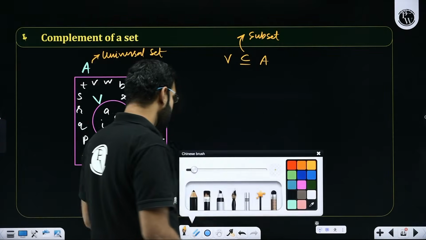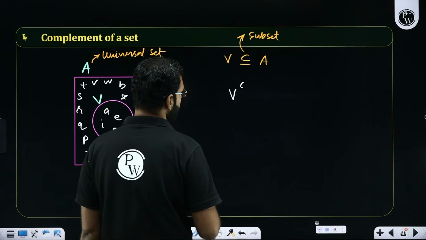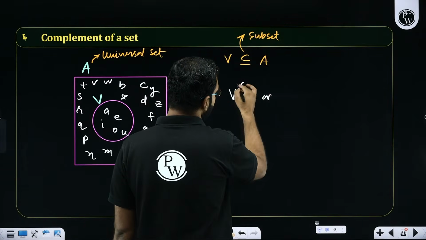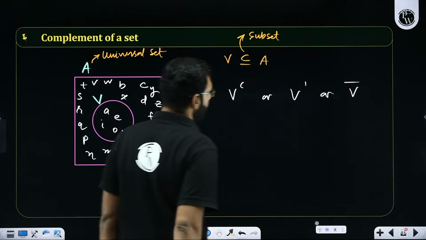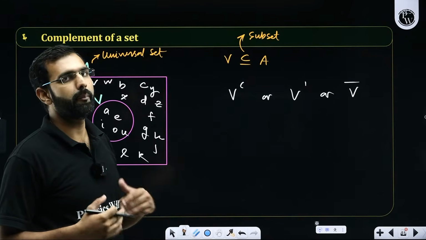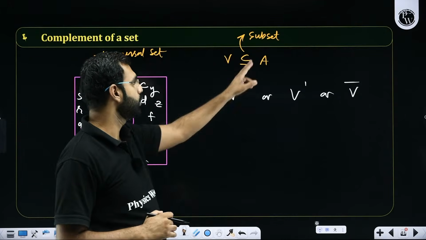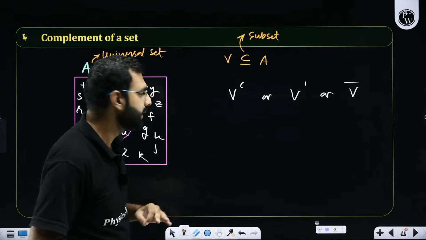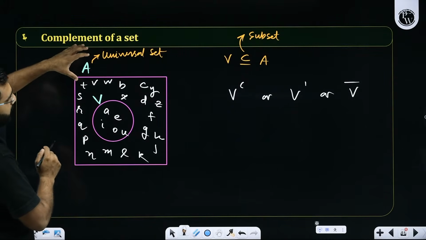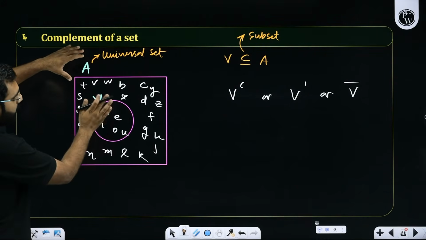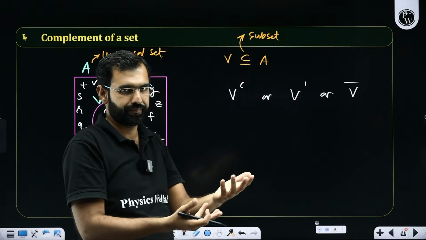Now, here I'm trying to tell you, what if I ask you the complement of V? So V complement is given by V^c or V dash or V bar, depending on the books you're following. But what is the complement of V? Complement of a set means, with respect to a universal set, from this universal set, if I remove this V, whatever I am left with will be called the complement of V.